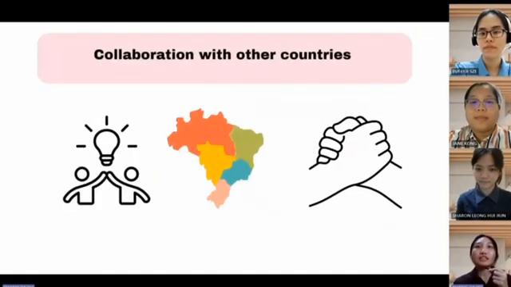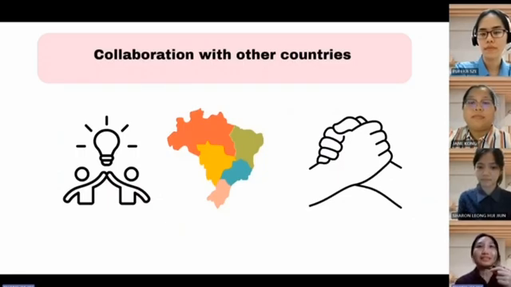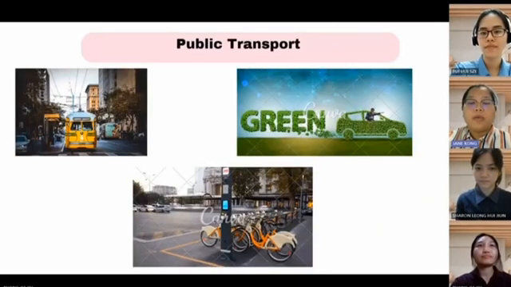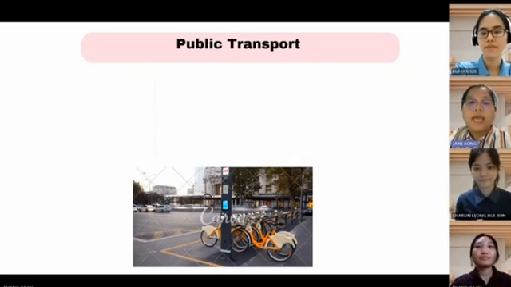Then, governments can collaborate with other countries to address transboundary air pollution by sharing best practices, data, and technologies to collectively reduce air pollution on a global scale. Also, we should increase the use of public transportation to reduce emission of carbon monoxide gas. For example, driving fuel-efficient cars and cost-effective public bicycle sharing programs should be promoted among the citizens to reduce air pollution and the health issues.